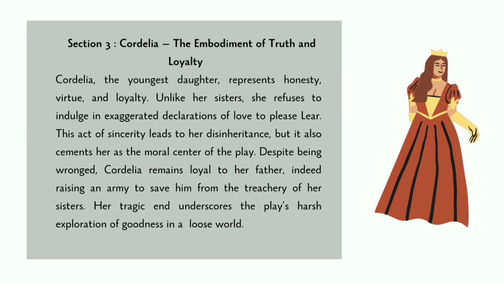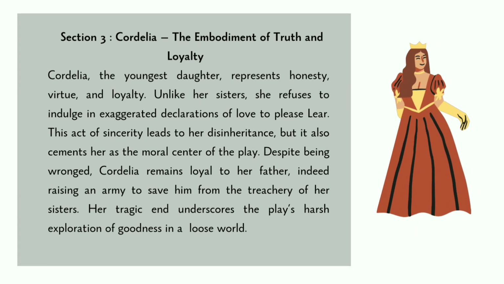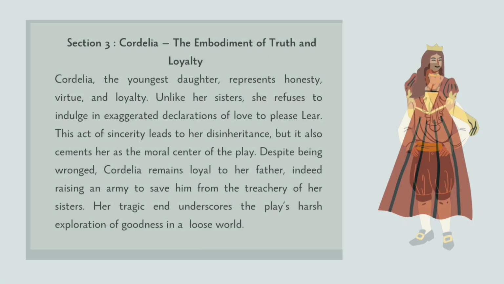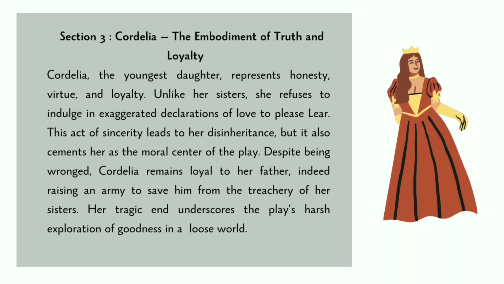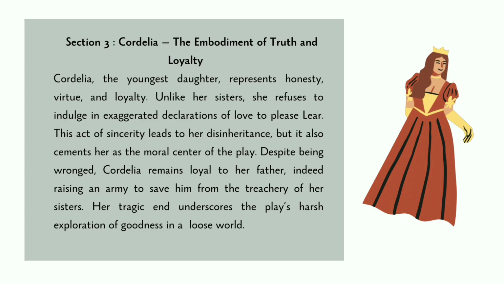Cordelia, the embodiment of truth and loyalty. Cordelia, the youngest daughter, represents honesty, virtue, and loyalty. Unlike her sisters, she refuses to indulge in exaggerated declarations of love to please Lear. This act of sincerity leads to her disinheritance, but it also cements her as the moral center of the play. Despite being wronged, Cordelia remains loyal to her father, even raising an army to save him from the treachery of her sisters. Her tragic end underscores the play's harsh exploration of goodness in a cruel world.